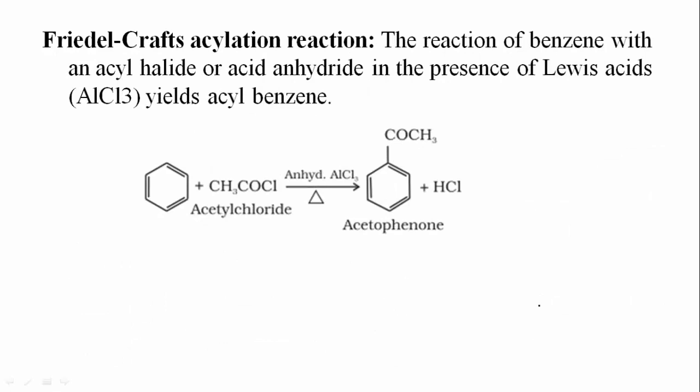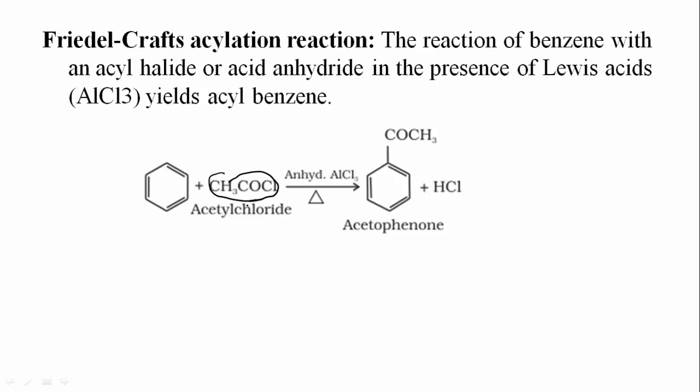The reaction of benzene with an acyl halide or acid anhydride in presence of Lewis acids yields acyl benzene. So here acyl halide is present. In Friedel-Crafts alkylation, alkyl halide is there, and here acyl halide is there.